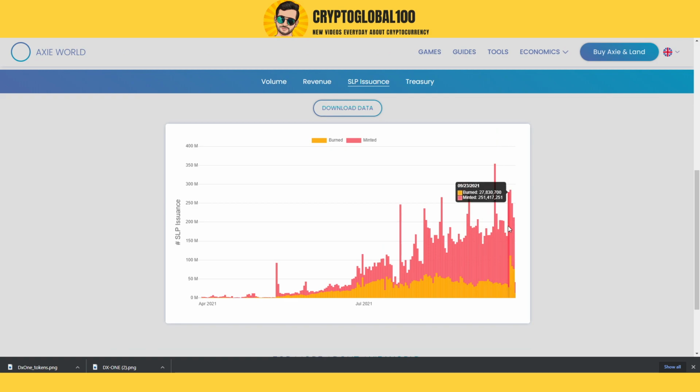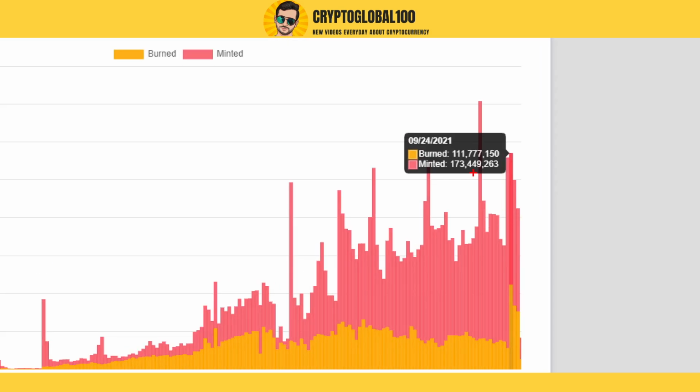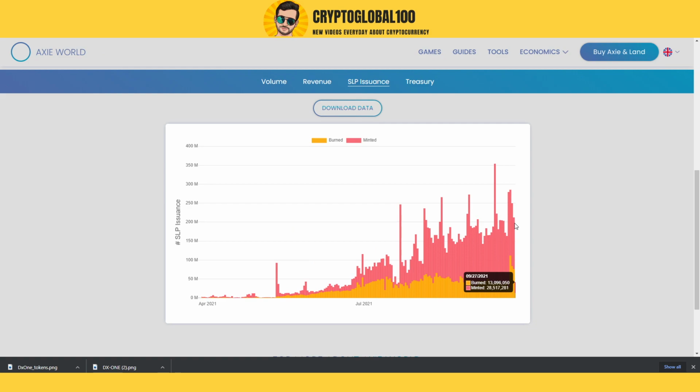But if we take a look at the recent area, you can see recently we saw 173 million and 11, so 62 million tokens were minted, and it was at least low as compared to the tokens minted back in the past.